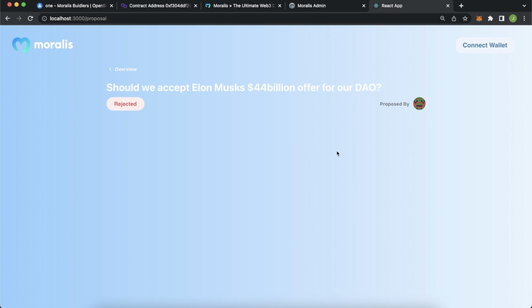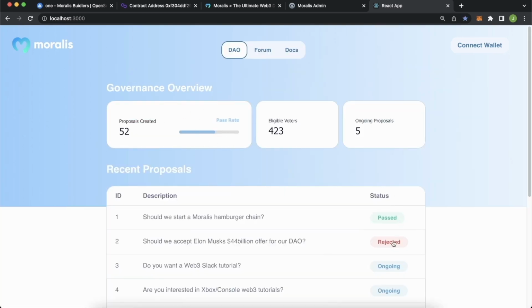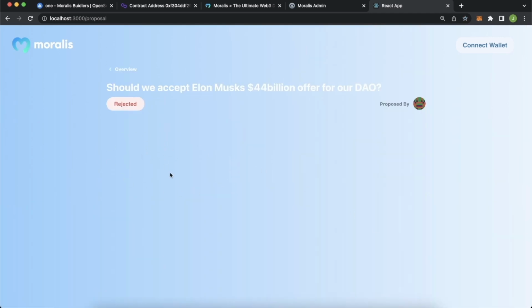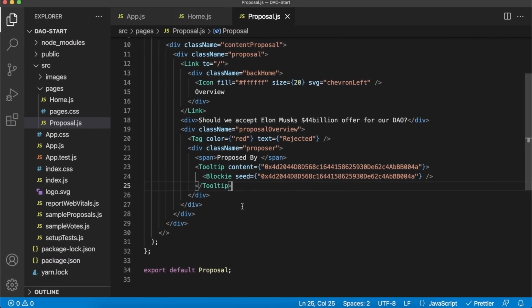Now next, we of course want to have a similar widget view as on our overview page, but this time we'll want to have the votes up and votes down, and then we'll also have the percentage progress bars showing the amount of votes up versus the amount of votes down in percentages as well, giving the users a nice little indication of where this proposal is going if it's still going on. Now let's go add those widgets, and because it's exactly the same as we had in our home.js page, I'll just copy it over here.